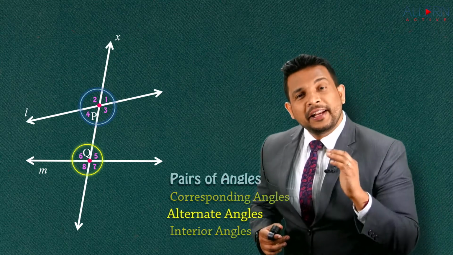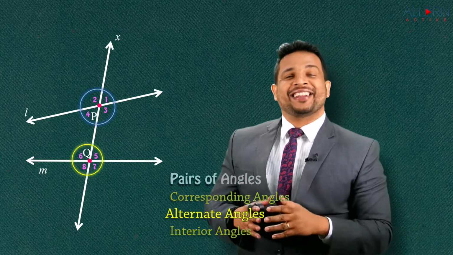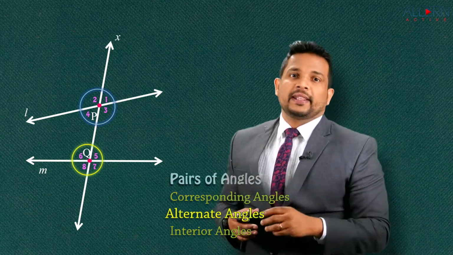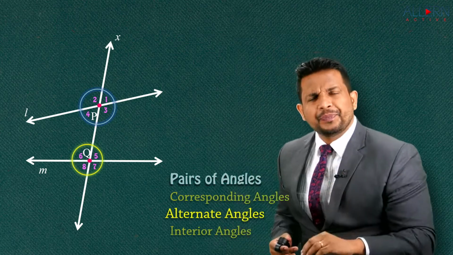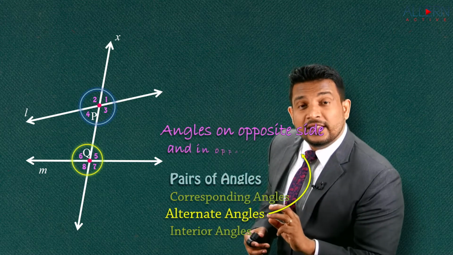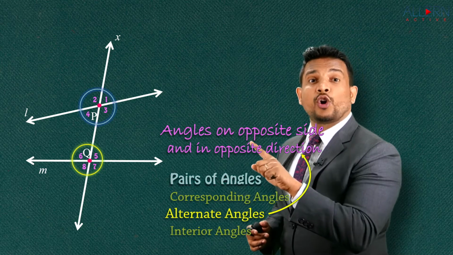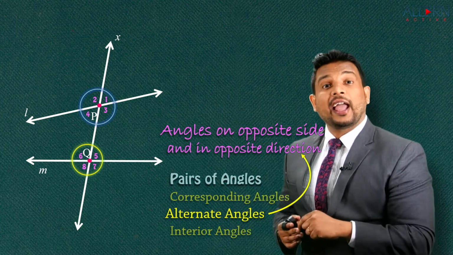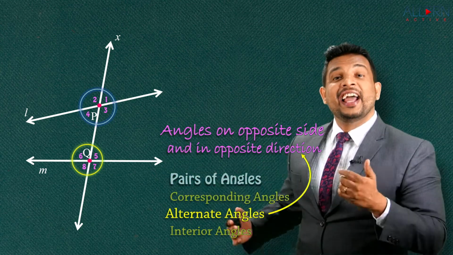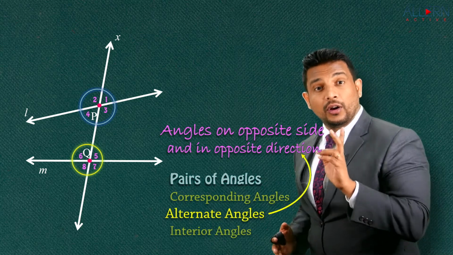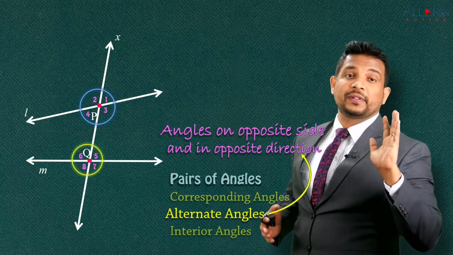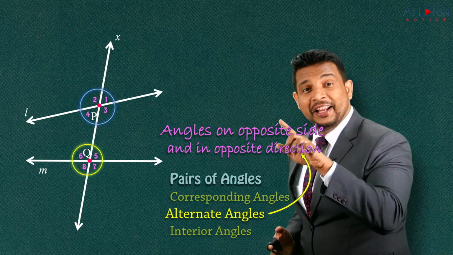Let's go on to the next pair of angles, which is nothing but alternate angles. Now what do we mean by this? Let's understand that. It's very simple. When we say alternate angles, the statement goes like this: angles on opposite side and in opposite direction. Angles on opposite side, in opposite direction.